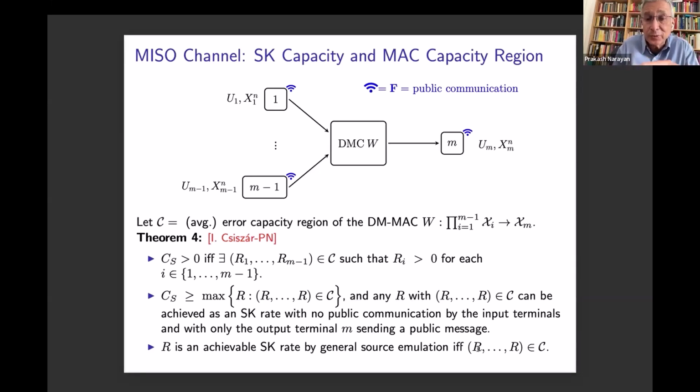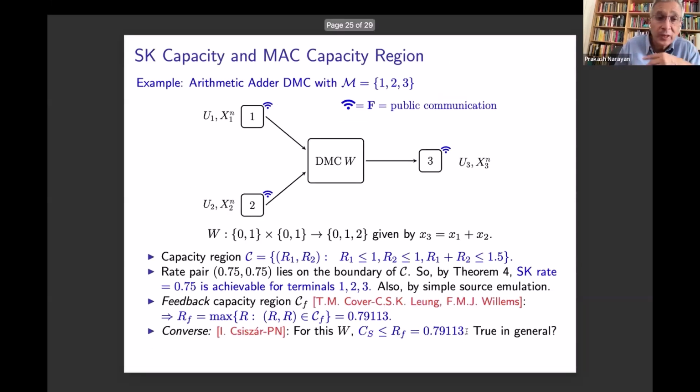So these are some of the connections between the secret keys that can be attained for this multi-terminal channel model and the capacity region of this multiple access channel, which is known.